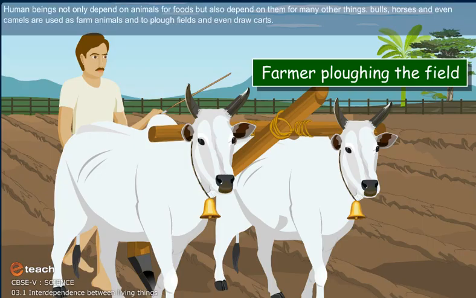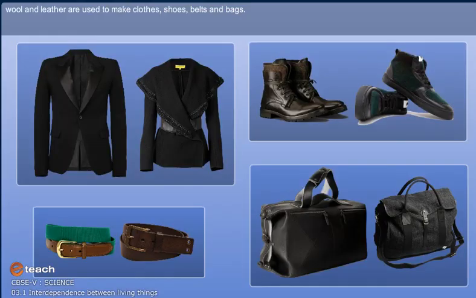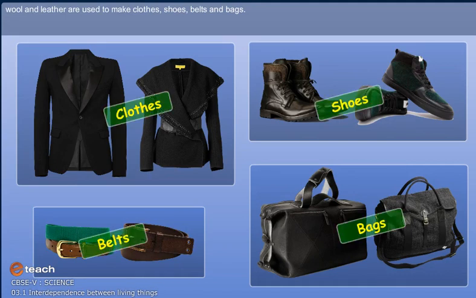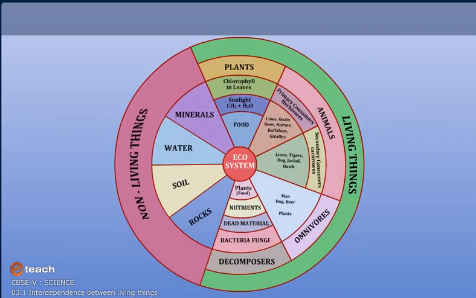Human beings not only depend on animals for food but also depend on them for many other things. Animals like bulls, horses, and even camels are used as farm animals and to plow fields and even draw carts. Donkeys and mules have been used to carry loads. Animal products like wool and leather are used to make clothes, shoes, belts, and bags. Animals have an integral part in our lives, as do plants, and all together we make up the ecosystem.